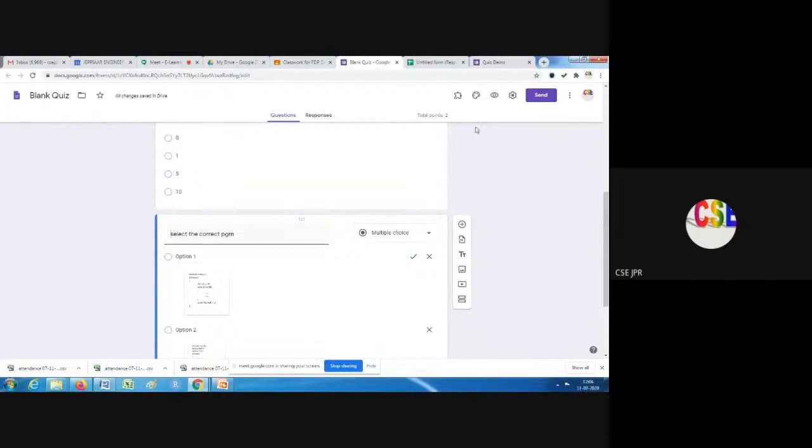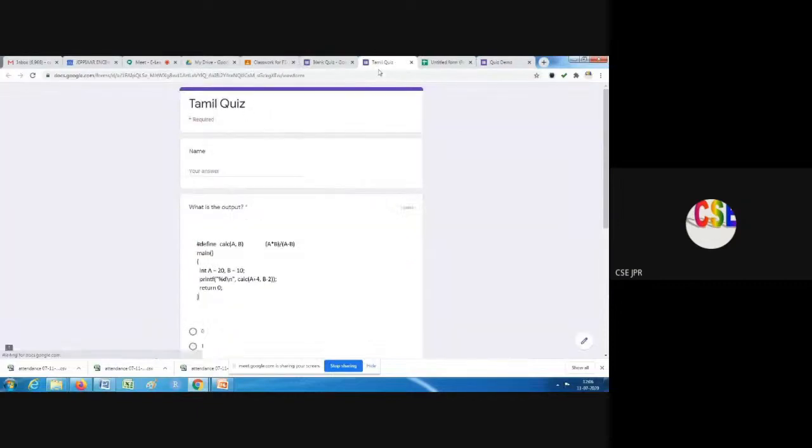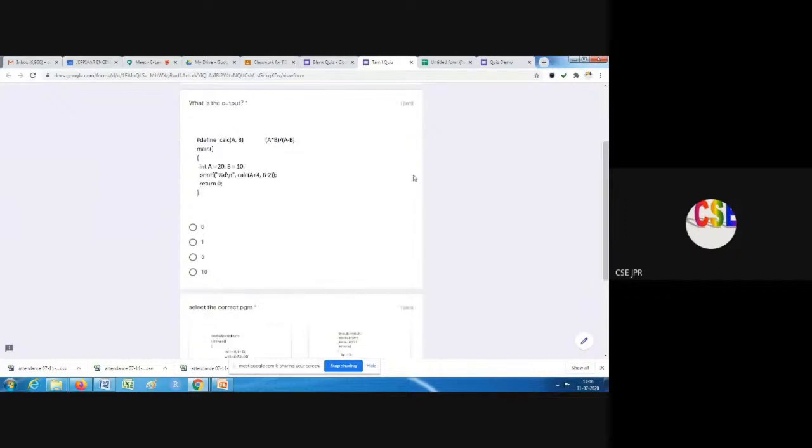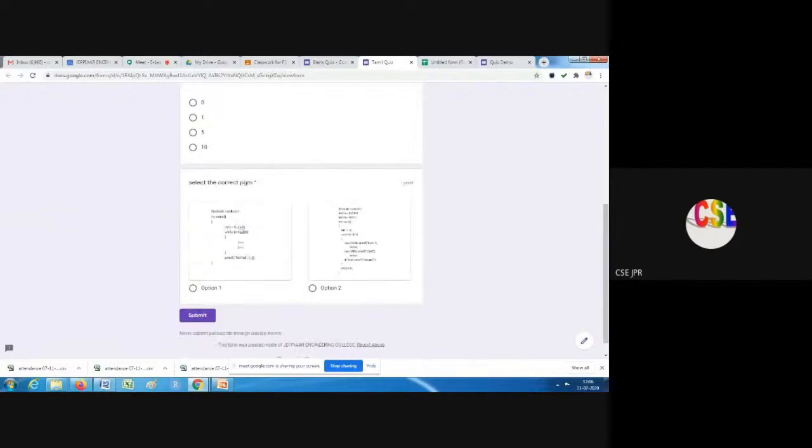Okay, now let me view this. We are collecting only the name. The first question is in image format and we have given options. In the second one, I have given a question and 2 images are given. You can select either one.